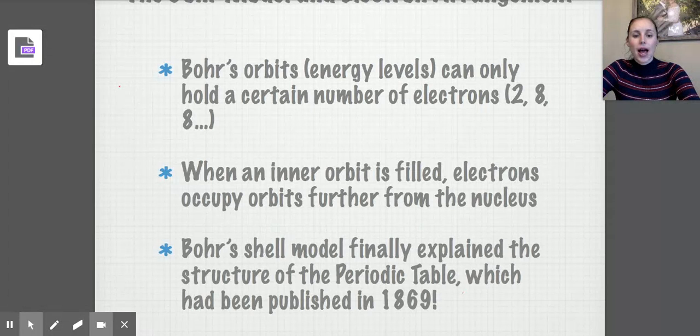Cool thing that we're going to learn, and we're going to start talking about this in about 2 lessons. Bohr's shell model actually explains the structure of the periodic table. So I'm going to come back to this later, but it explains why the periodic table isn't just a grid, why it has such a unique shape, and the periodic table was actually defined before Bohr's shell model. So it actually went back and explained this theory. So that's how Bohr kind of knew that he was on the right track, or he was much closer to being right.